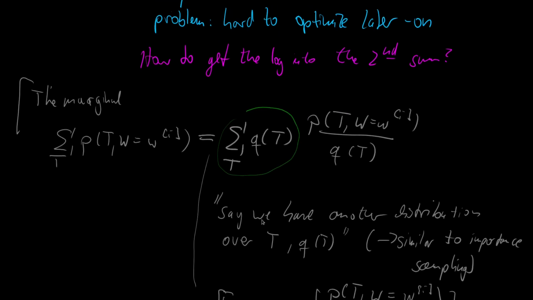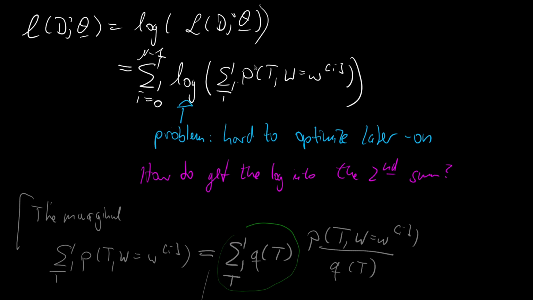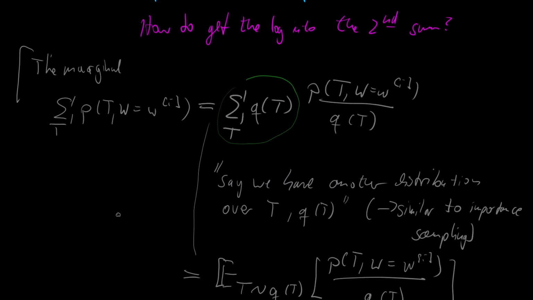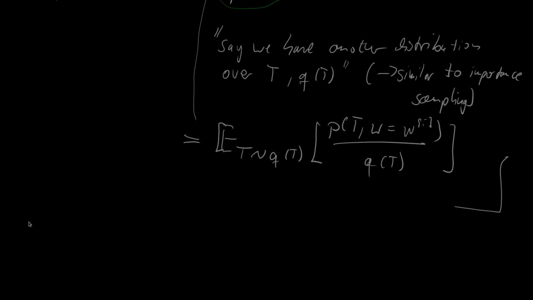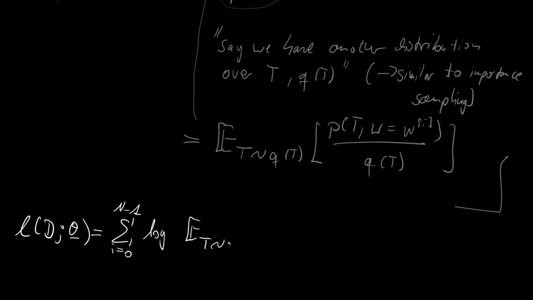Great. So we got a replacement representation for the summation term. Okay, let's note this down. Okay, let's close this interlude bracket here. And we get for our log likelihood of the data, given the parameter vector theta, the summation from i is 0 to capital N minus 1 over the logarithm of the expectation of t distributed according to q of t of the fraction of p of t, w is wi, over q of t.